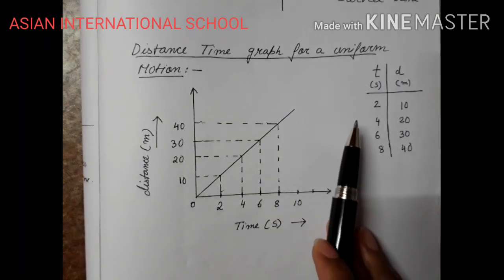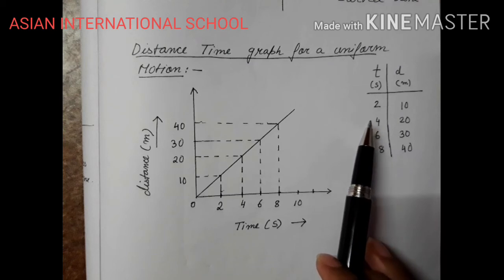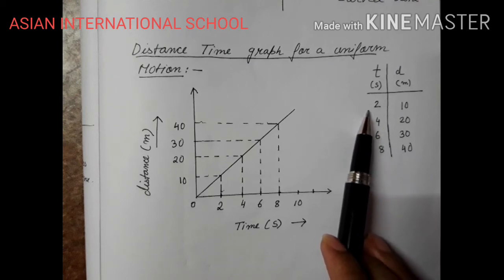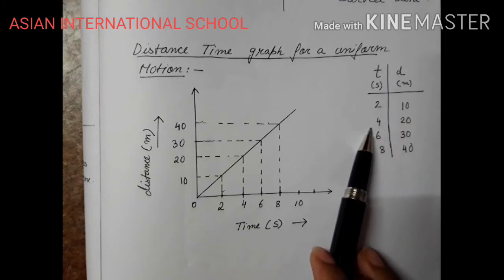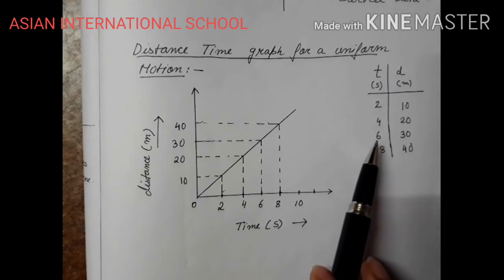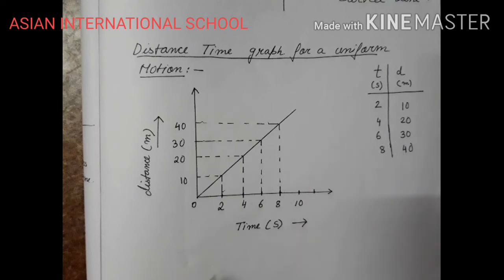So let us assume that we have observed a motion of an object. When the time was 2 seconds, 10 meter was the distance covered, at 4 seconds, 20 meter, at 6 seconds, 30 meter, and at 8 seconds, 40 meter was covered, and we need to plot it.